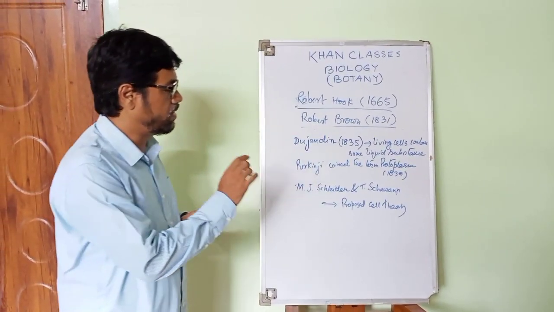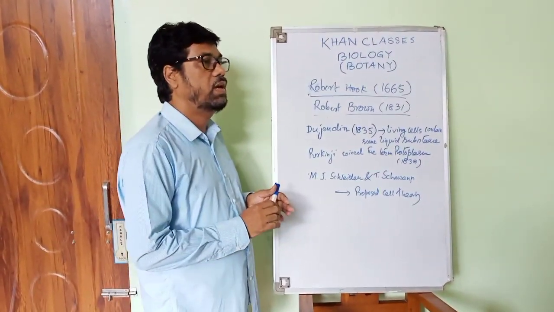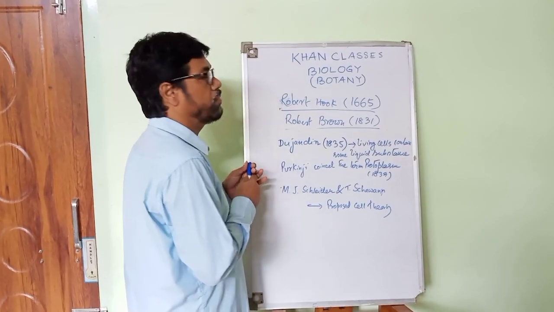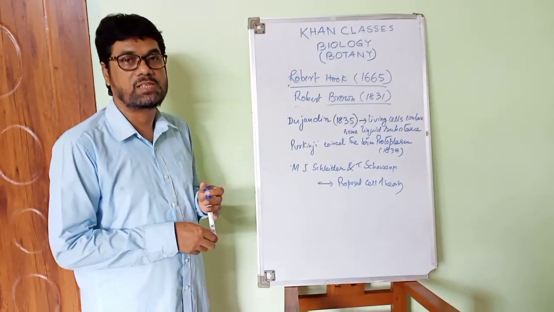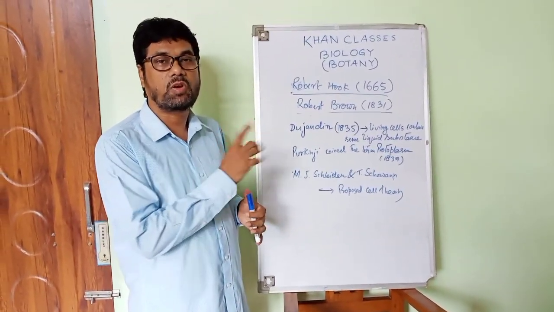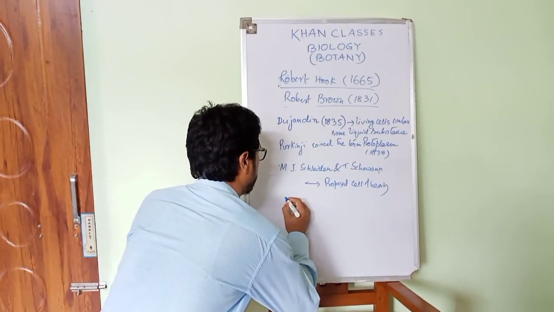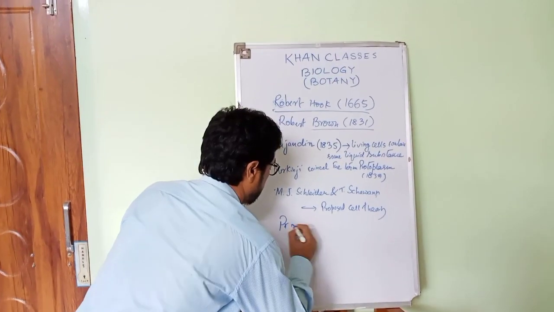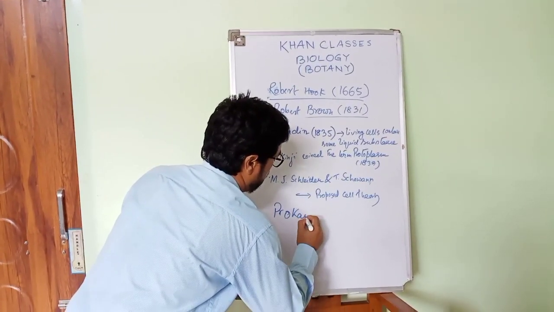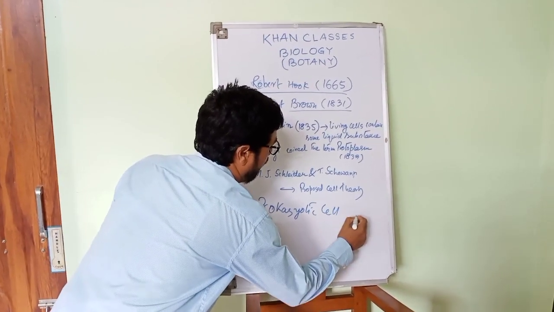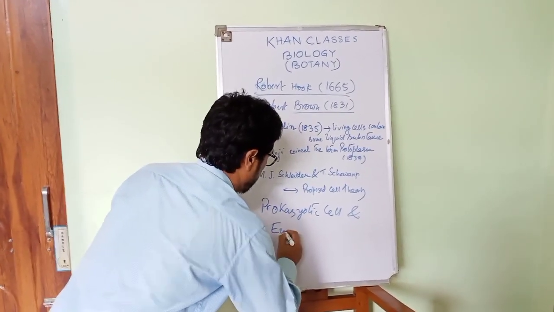Now I would like to discuss the structure of the cell. There are two different types of cells based on their origin. One is the prokaryotic cell, and the other is the eukaryotic cell.